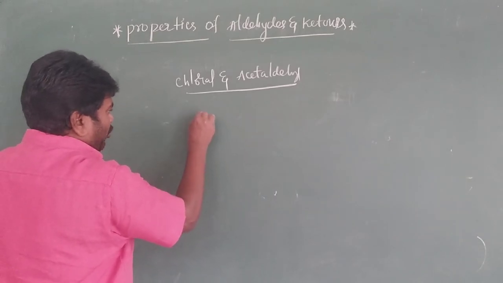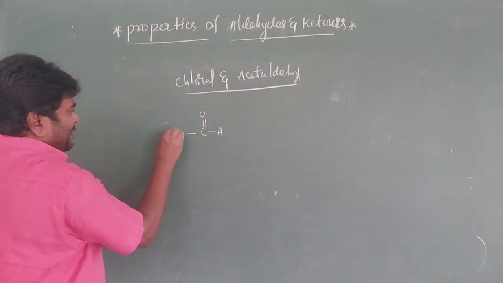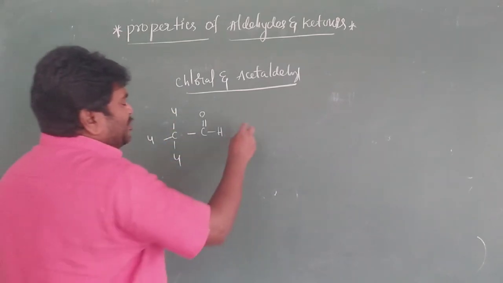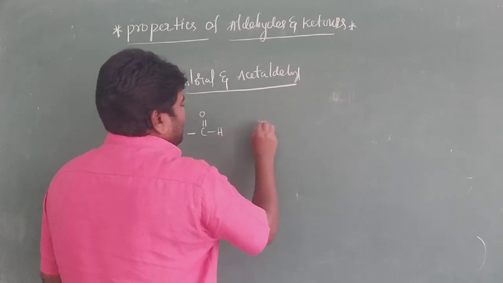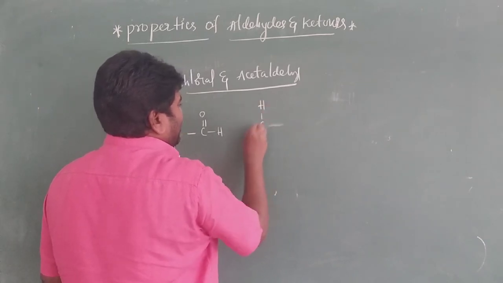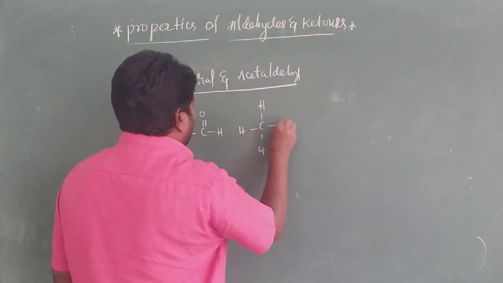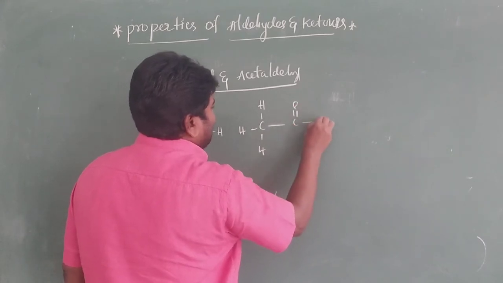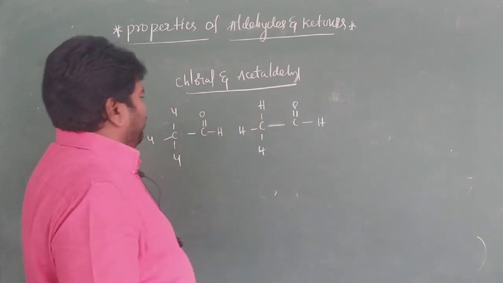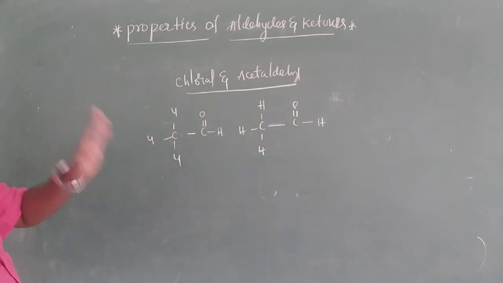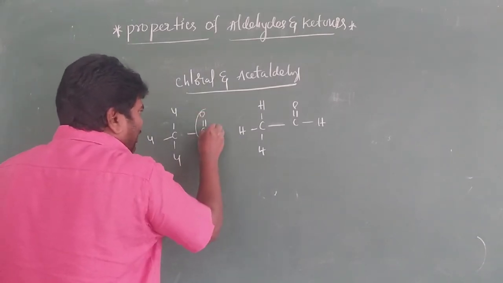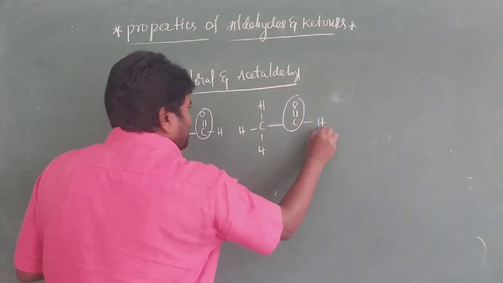C=O with H, next one CCl3. Next is acetaldehyde, with CH3 and H. It is C=O with H. You have to see here. This is chloral. This is acetaldehyde. Which is more reactive? What is the reason? So, comparison here. This is the carbonyl carbon, this is the carbonyl carbon. Here also H, here also H.